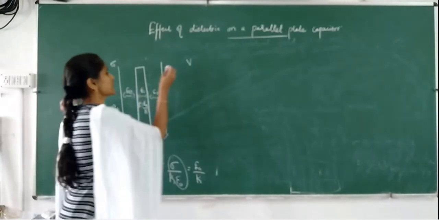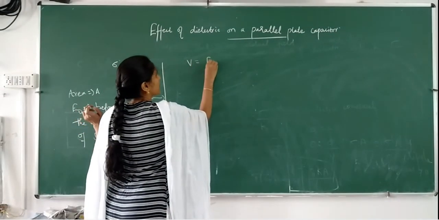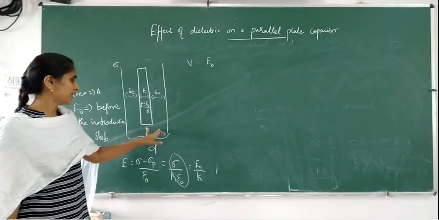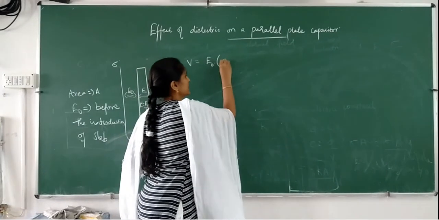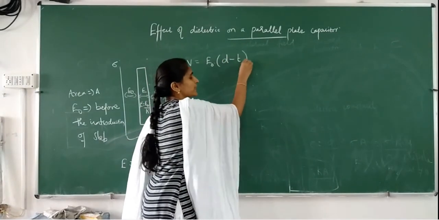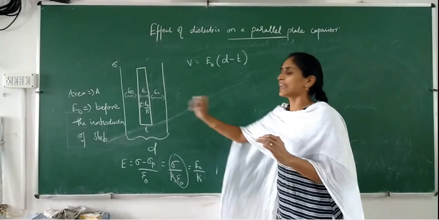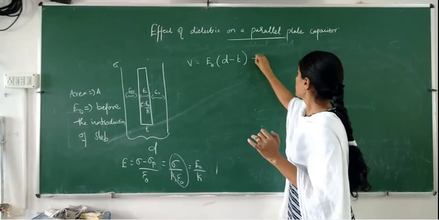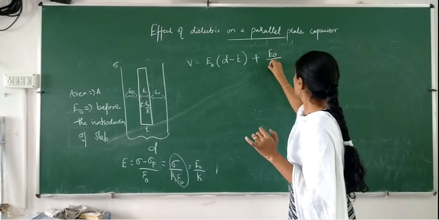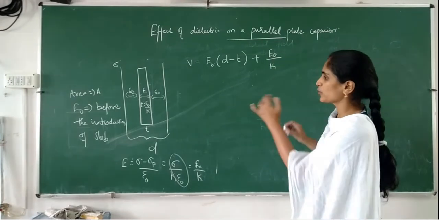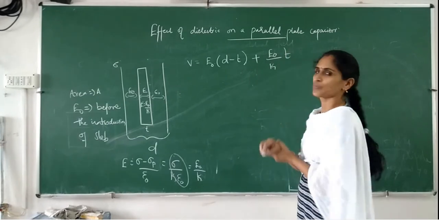Now the total potential difference we can write as E0 into (d minus t) in the region without the dielectric. d is the total thickness, and up to t the dielectric slab is there, so there the field is E0 by K, into t.